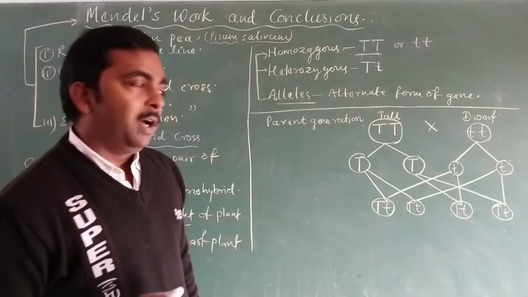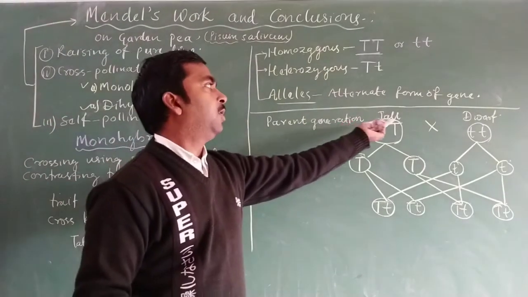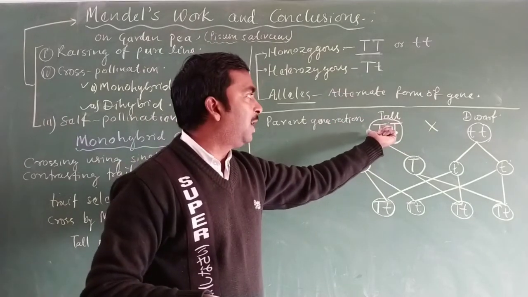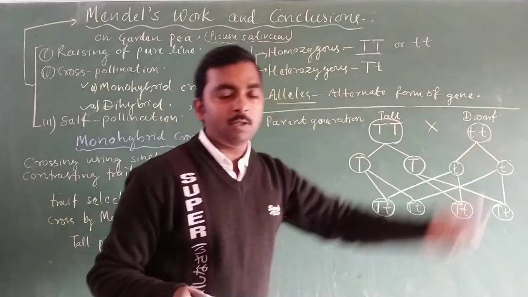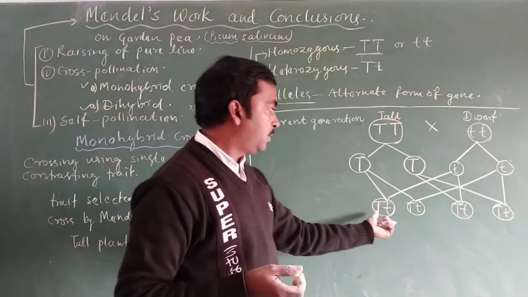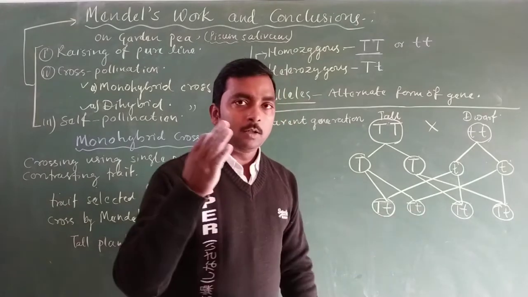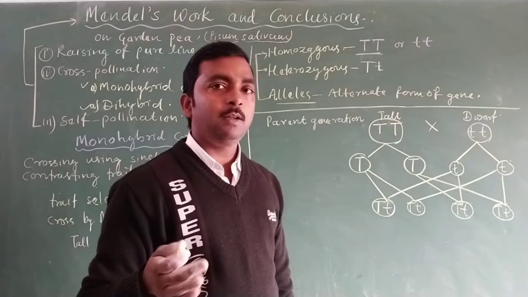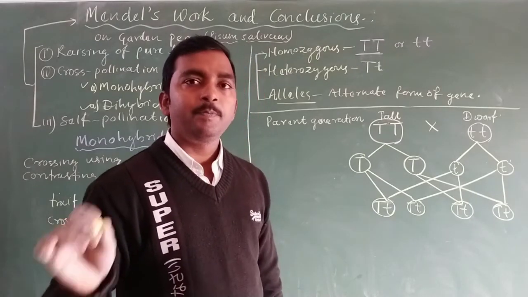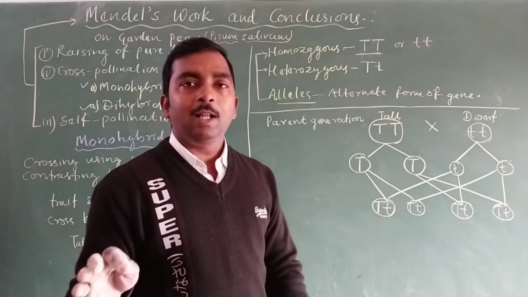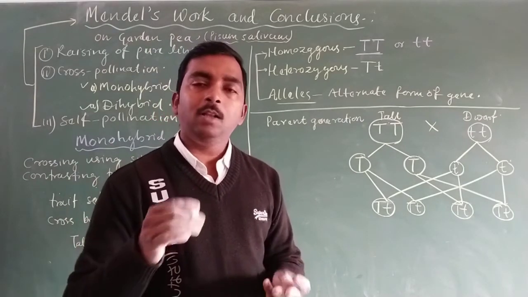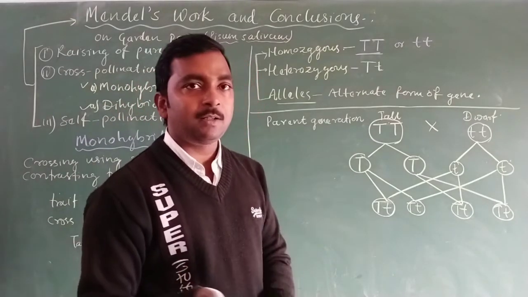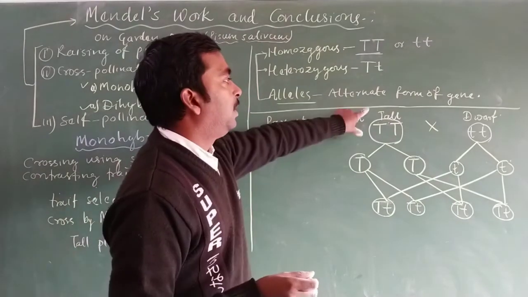He found that when they did cross pollination between the plant with tall height and the plant with dwarf height, they collected the seed, and when they sowed the seed in the soil, all the plants were similar to the tall plant.